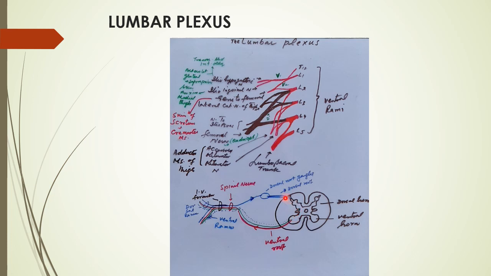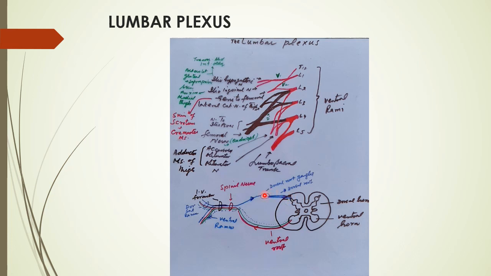Now the collection of the neurons outside the spinal cord is given the name ganglia. In case of the spinal cord, this ganglia is named dorsal root ganglia. It is a sensory ganglion in which the axons transmit their impulse to the posterior horn, which is again a collection of the sensory neurons.